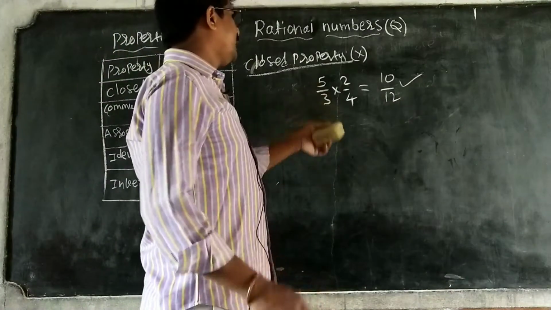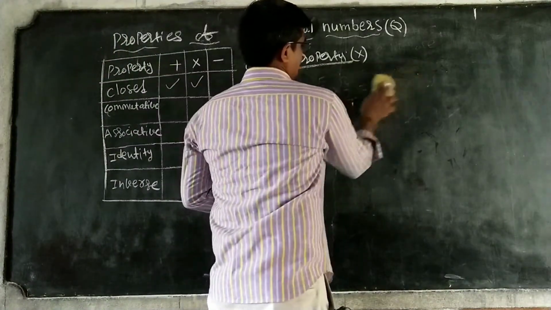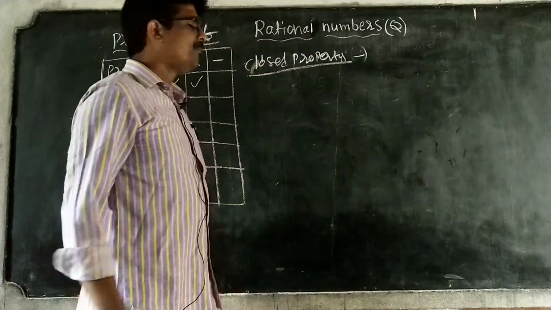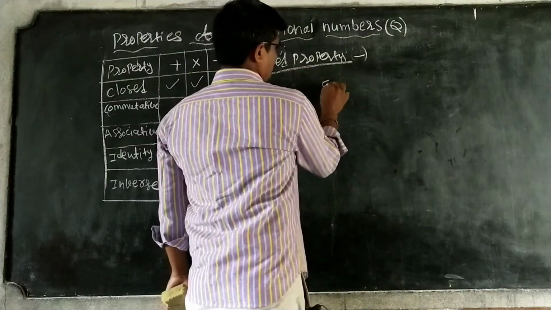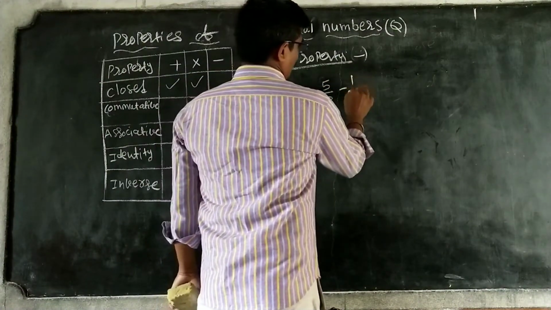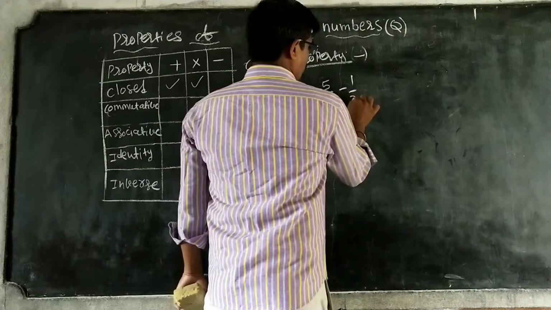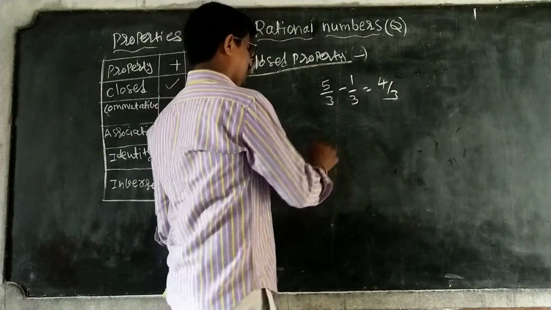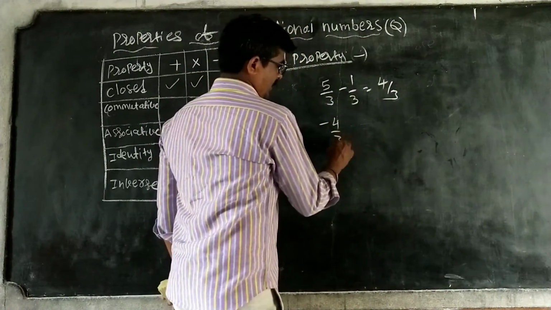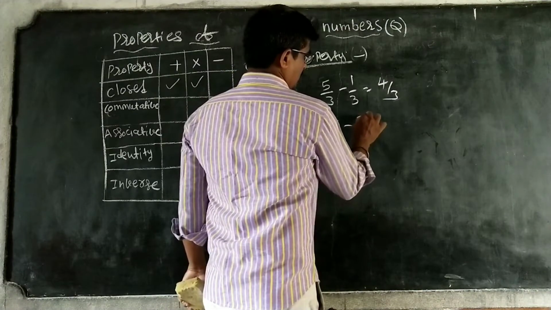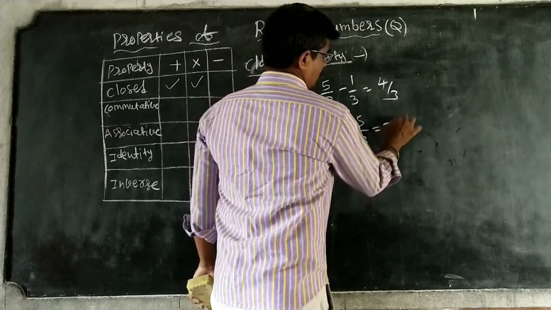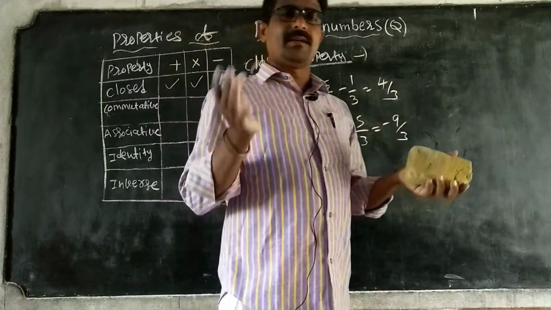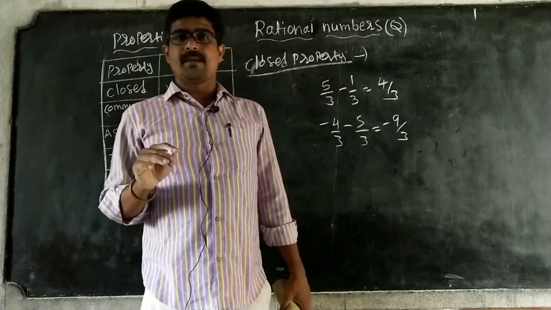Next we are going for subtraction. Okay. What is the subtraction? For example, 5 by 3 minus 1 by 3. The result is 4 by 3. Okay. Take another one: minus 4 by 3 minus 5 by 3. That is equal to minus 9 by 3. You can write it as you wish, either mixed fraction or proper or improper.